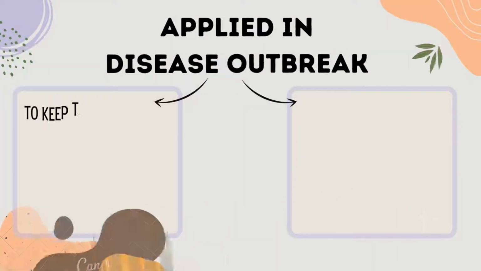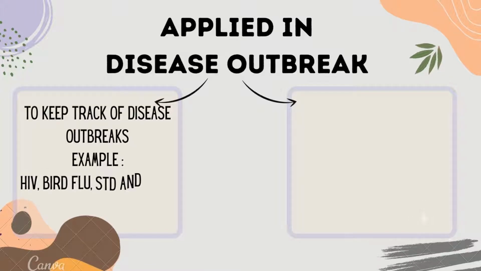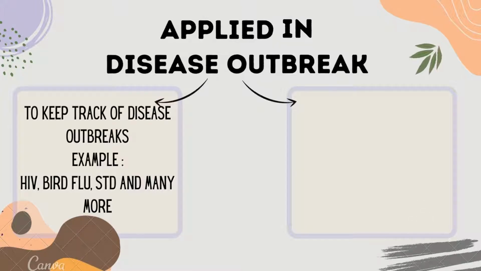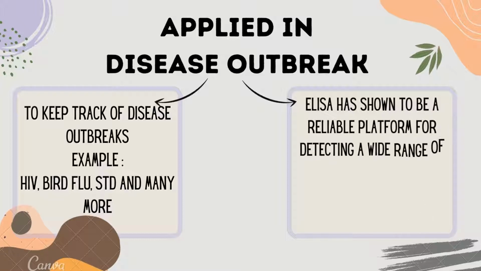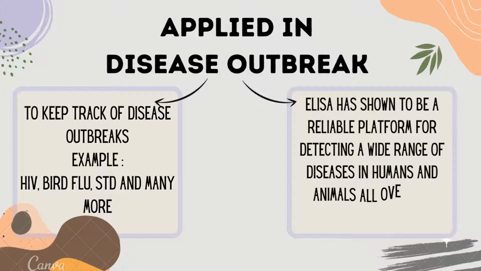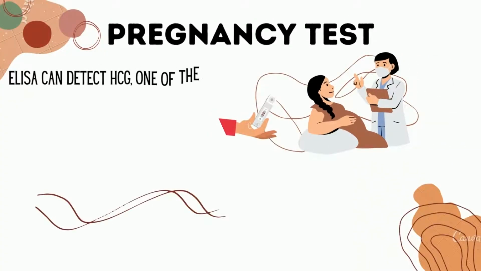The first application is ELISA applied in disease outbreaks. It is used to keep track of disease outbreaks, for example HIV, bird flu, STDs, and many more. ELISA has been shown to be a reliable platform for detecting a wide range of diseases in humans and animals all over the world. The second one is the pregnancy test.